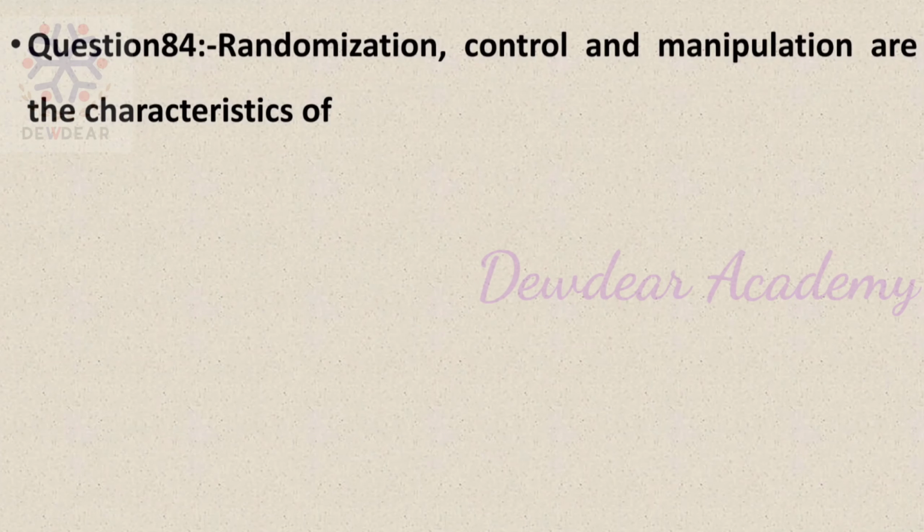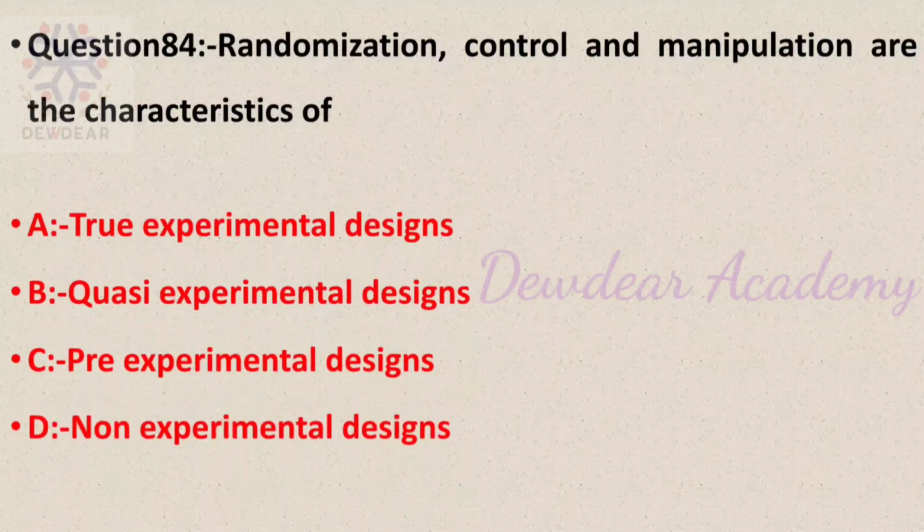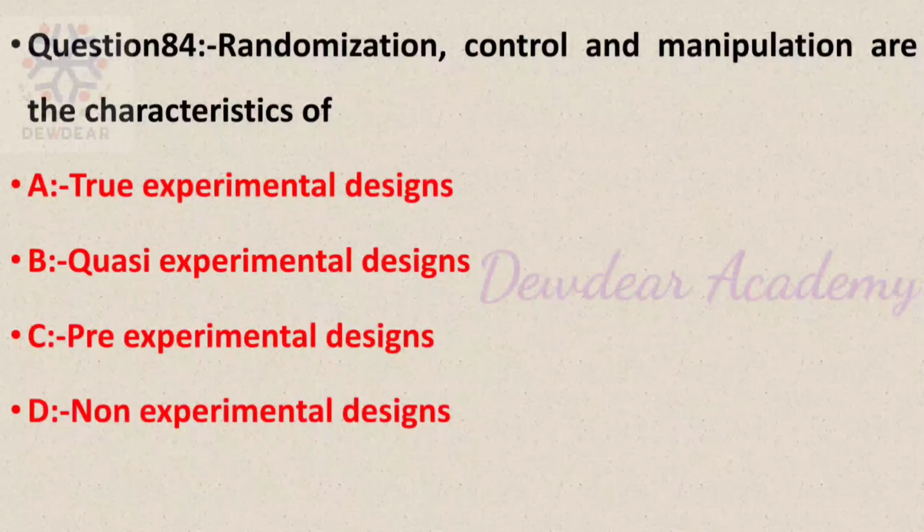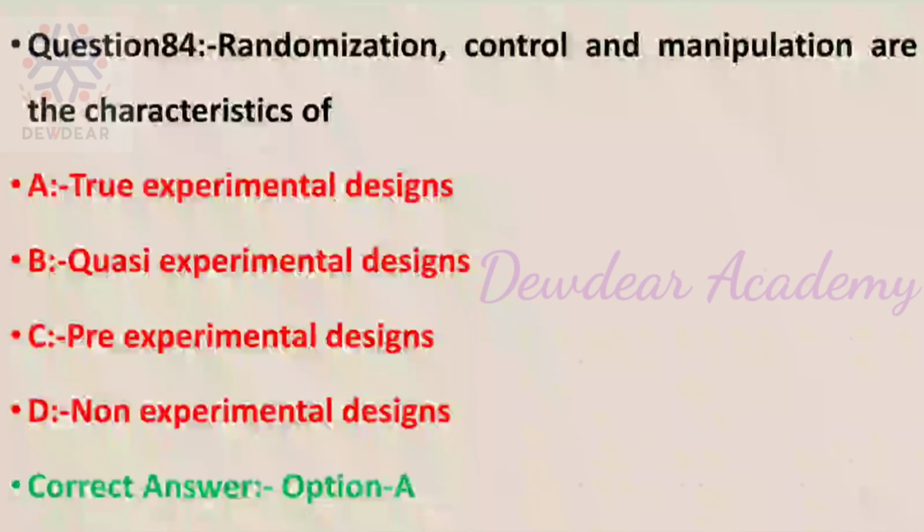Question number 84. Randomization, control and manipulation are the characteristics of options true experimental designs, quasi-experimental designs, pre-experimental designs, non-experimental designs. The correct answer is option A, true experimental designs. Randomization, control and manipulation are the characteristics of true experimental designs.